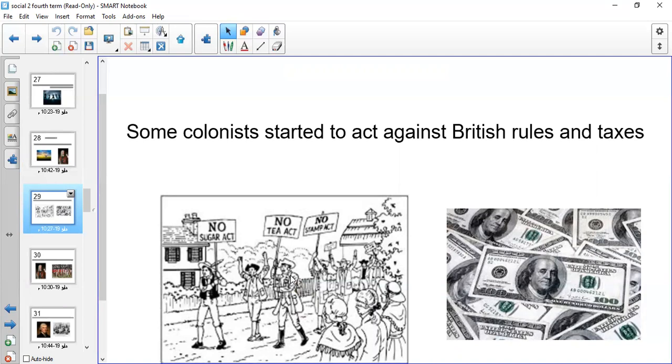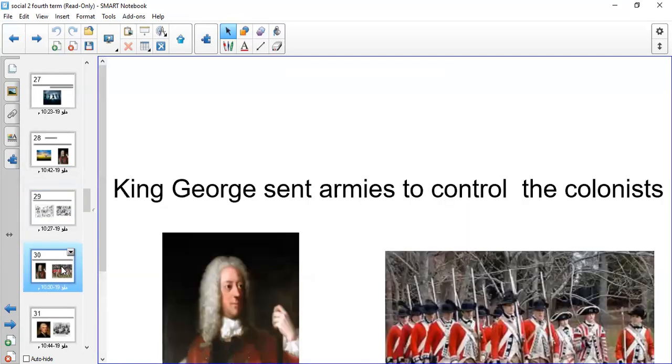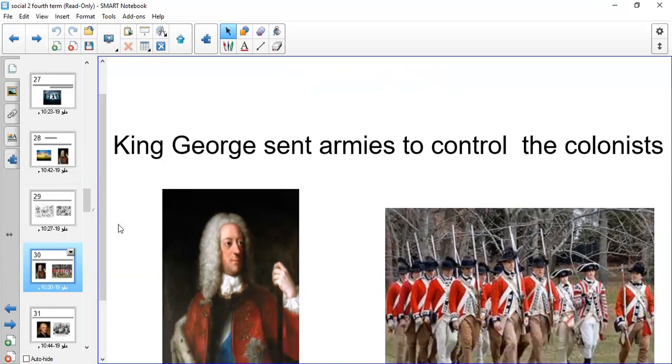But do you think that King George, the King of England during that time, agreed to their request? Did he agree to give them their independence or their freedom? Of course not. So what did King George, the ruler of Great Britain during that time, do with the colonists? He started to send armies, more soldiers from England, from Europe, to control the colonists in North America.